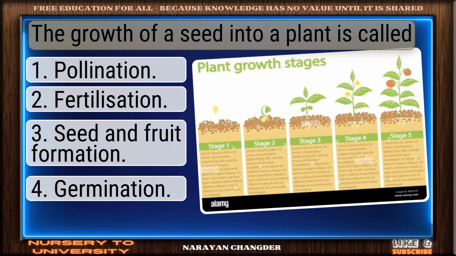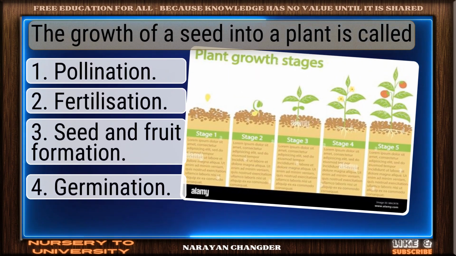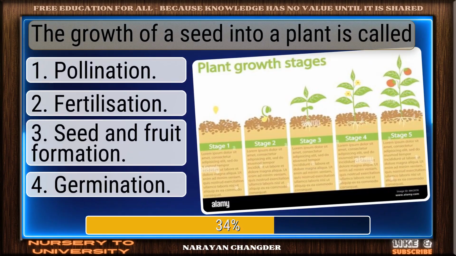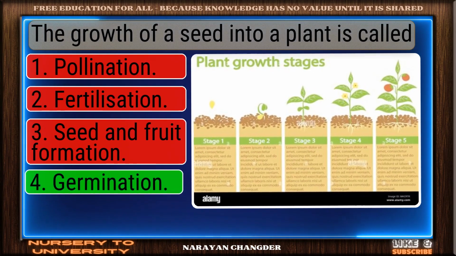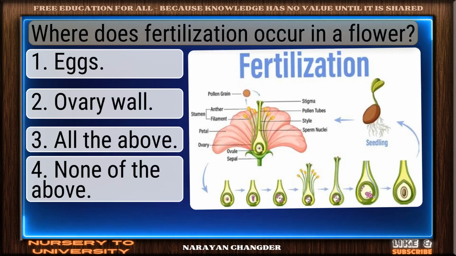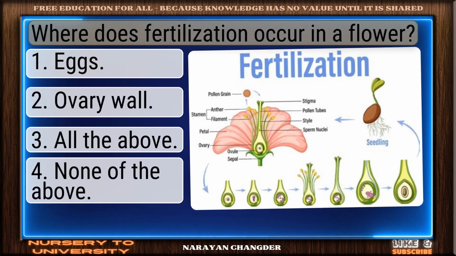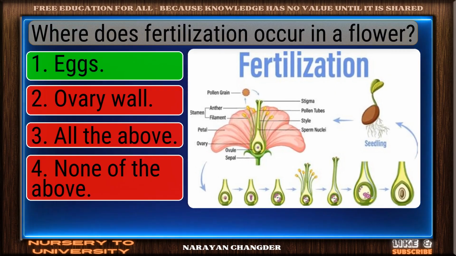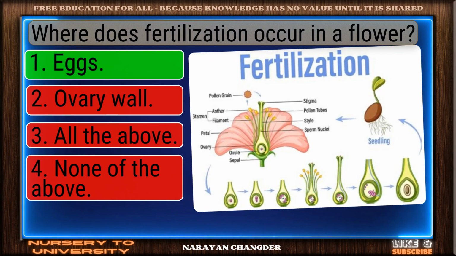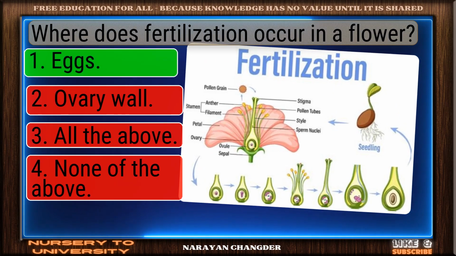Question number 27. The growth of a seed into a plant is called? Smart pick. Germination is the correct choice. Question number 28. Where does fertilization occur in a flower? Right again. Eggs is a valid answer.